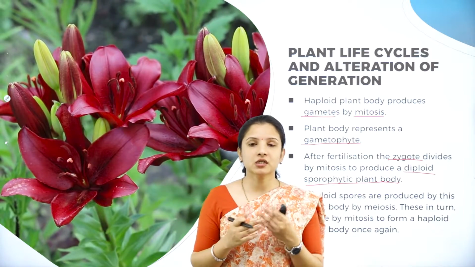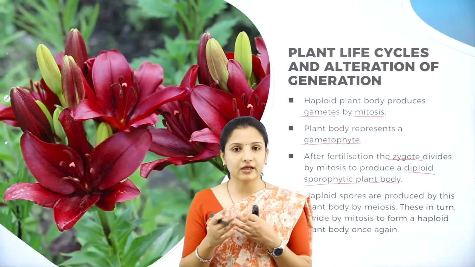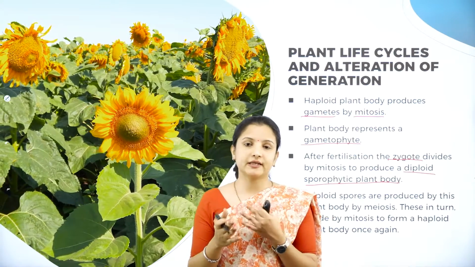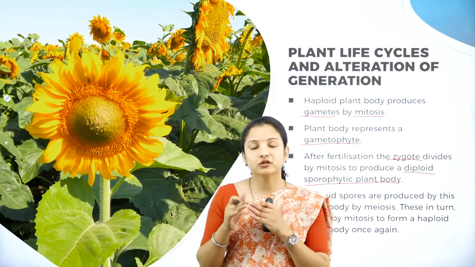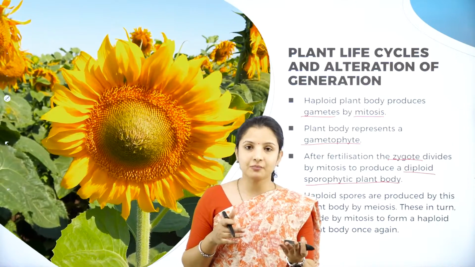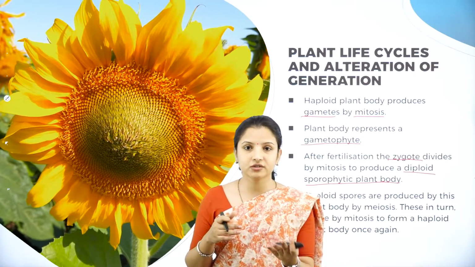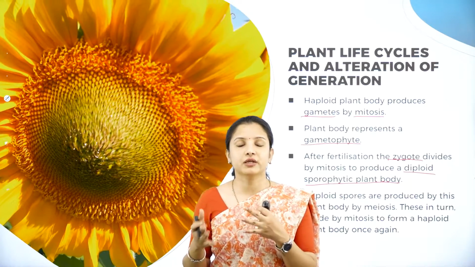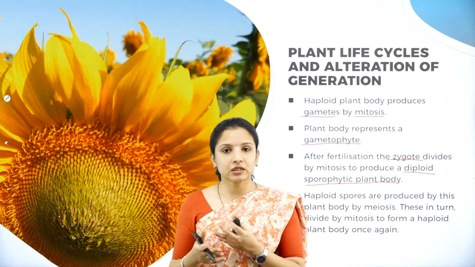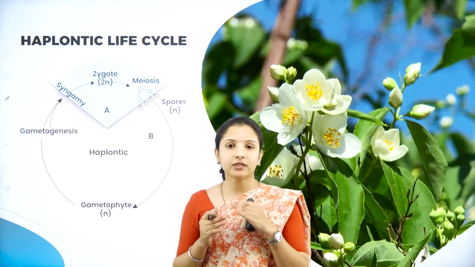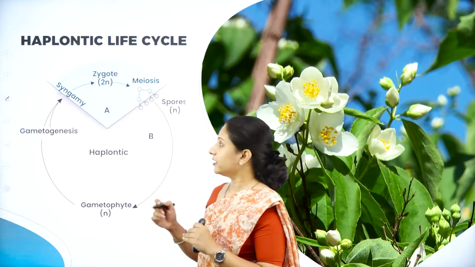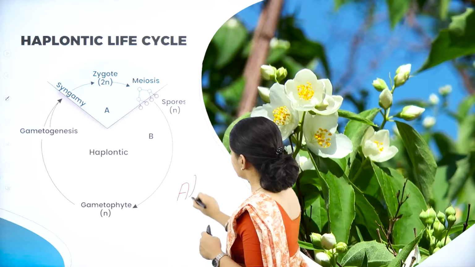So based on the alteration that is occurring in the plant between the sporophytic generation and the gametophytic generation, and based on the type of division that is taking place, whether it is meiosis, wherein it will produce haploid spores, or mitosis, wherein it will produce diploid cells, the alteration of generation of a plant is of three types: haplontic life cycle, diplontic life cycle, and haplodiplontic life cycle. The haplontic life cycle is usually seen in algae.